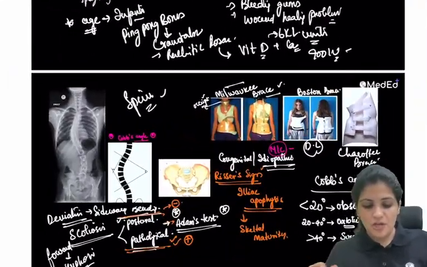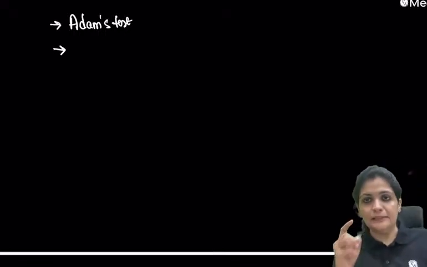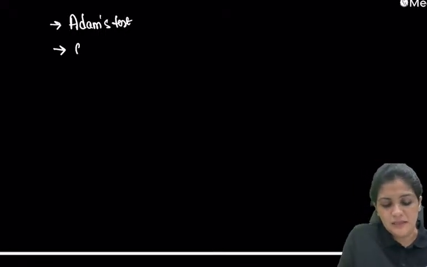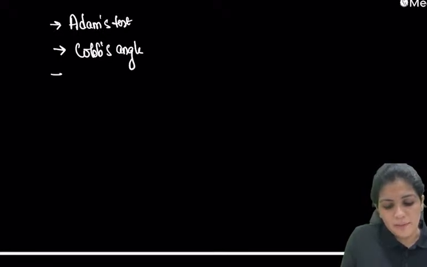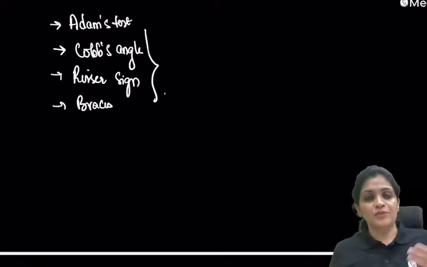That is about scoliosis. First remember the Adams test, then the degree, that is Cobb's angle, then Risser's sign, and most important, the brace. So this is complete scoliosis.